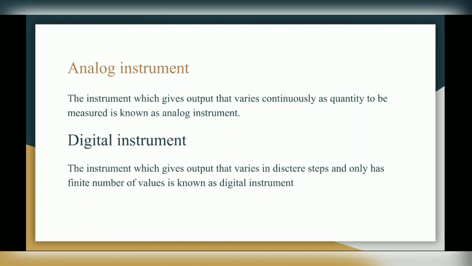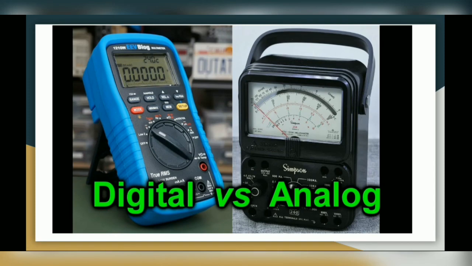A digital instrument is an instrument which gives output that varies in discrete steps and only has a finite number of values. So a digital instrument gives you the reading in terms of digits. So here is the image of a digital instrument and an analog instrument.